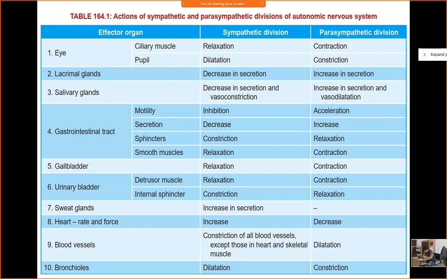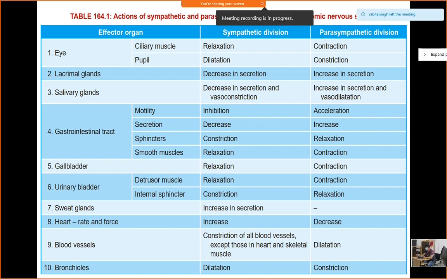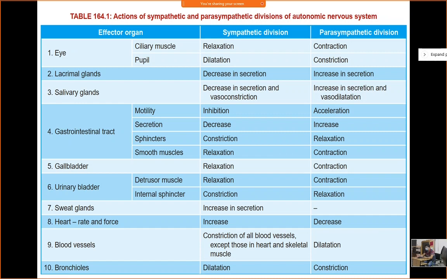Constriction or dilation? Constriction. So, constriction of this sphincter and dilation of your bladder valve. So, they will accommodate more and more volume. So, here you can delay the widening process. So this is the response actually in case of adult.